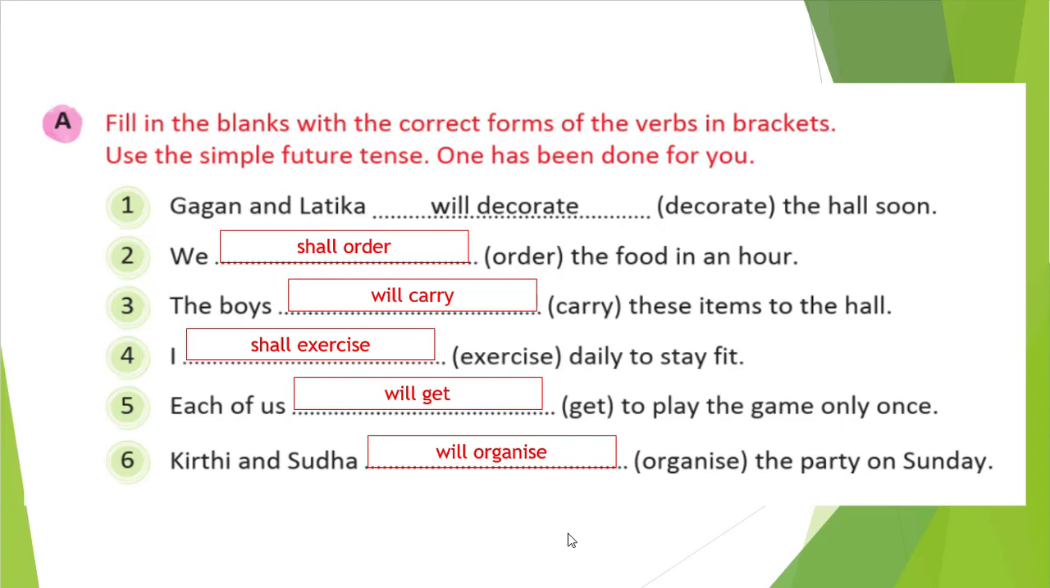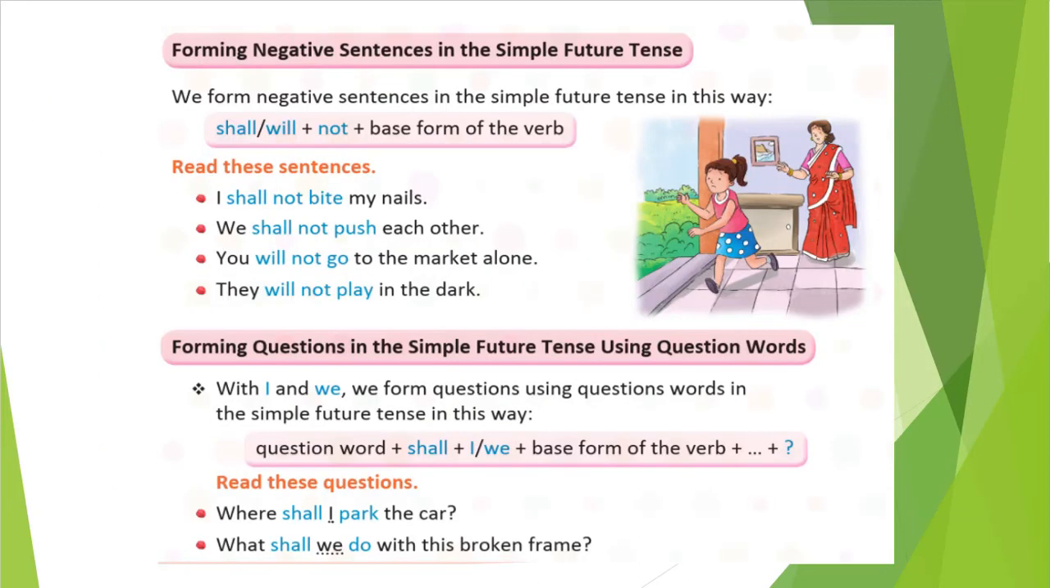So let's see further. That is our further portion, forming negative sentences in the simple future tense. So previously we have simply generated normal sentences. Now we are going to form a negative sentence. For a negative sentence, what do we need to do? Initially we were writing shall or will and the base form of the verb. These two things which I underlined show the simple future tense, and we will simply add not in between to make a negative sentence in the simple future tense.